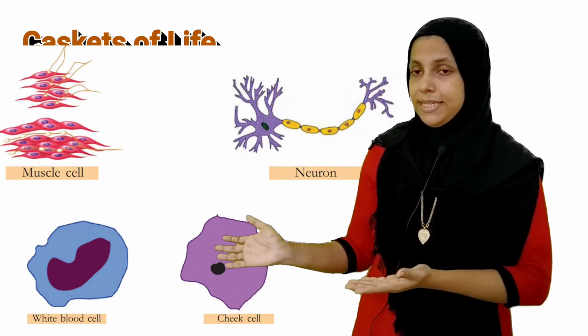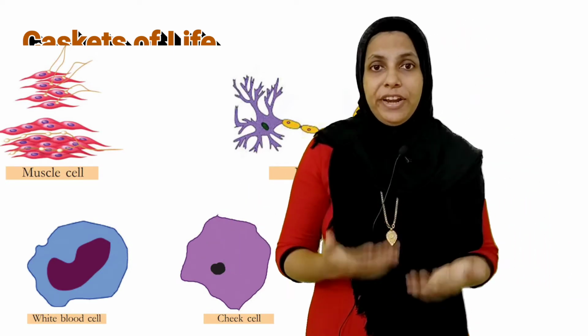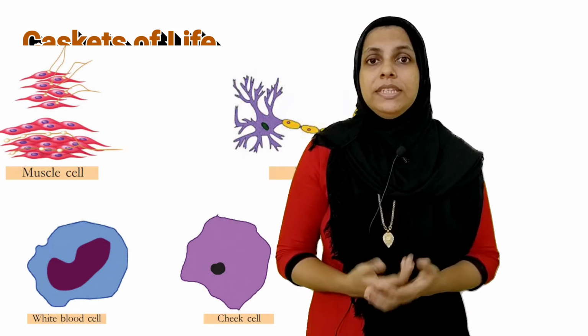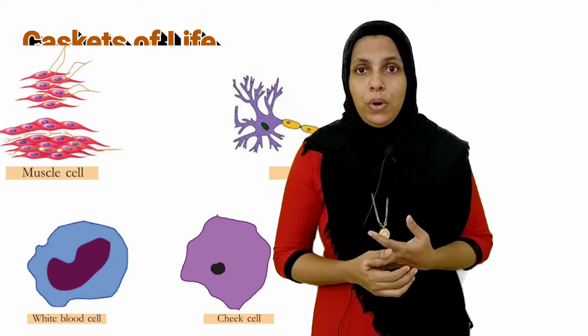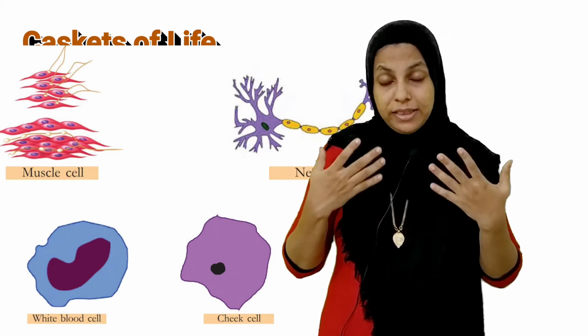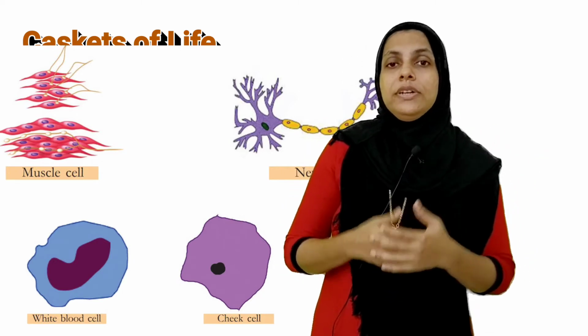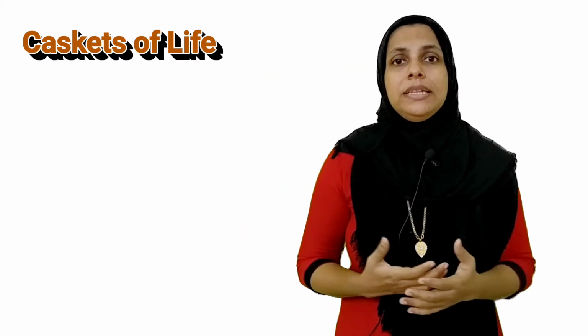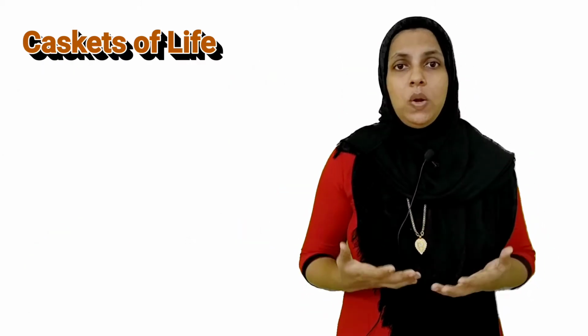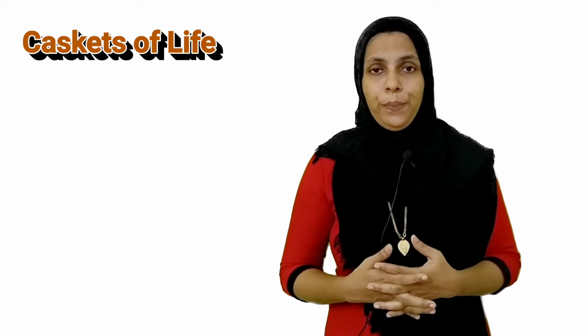Look at these pictures. Identify the different types of cells. Which are they? Blood cells, muscle cells, neuron, cheek cells. There are different types of cells in the human body, and different types of cells in multicellular organisms also.